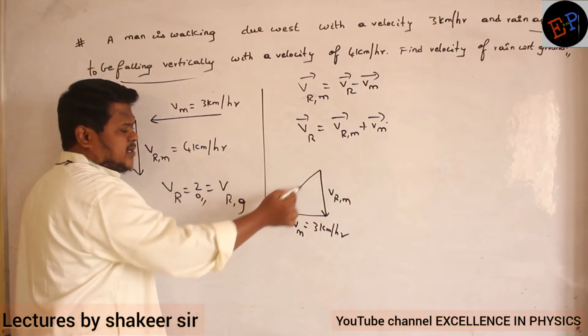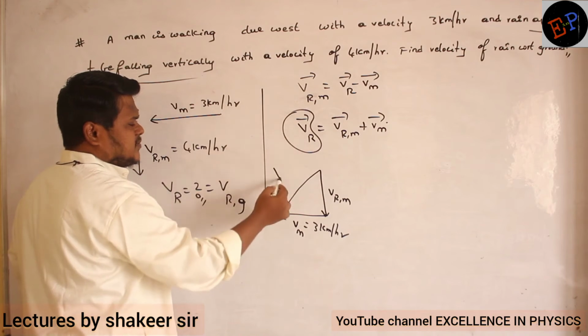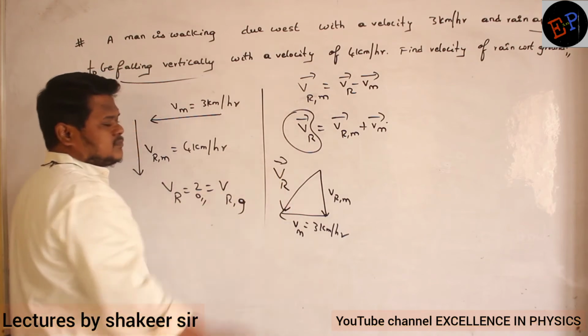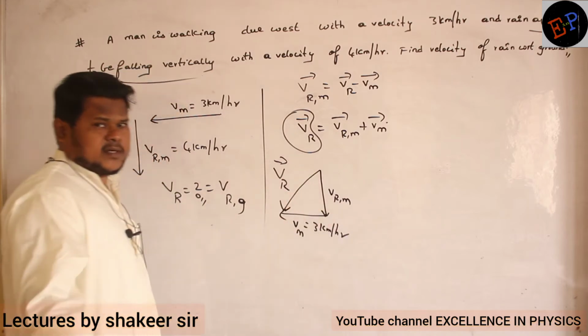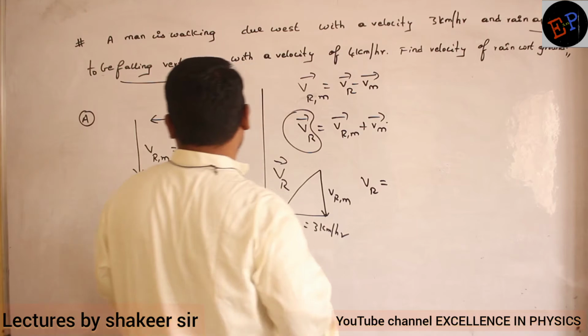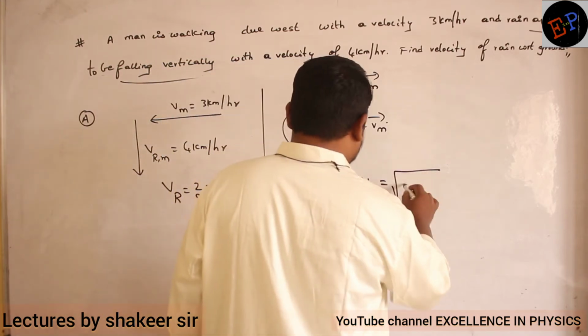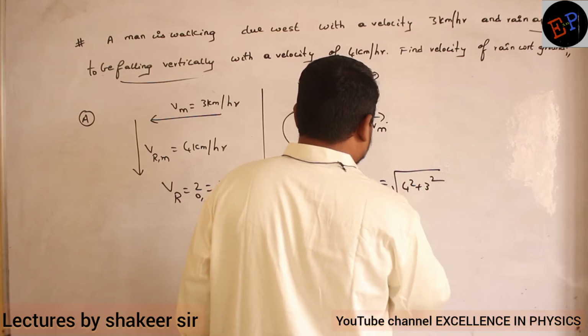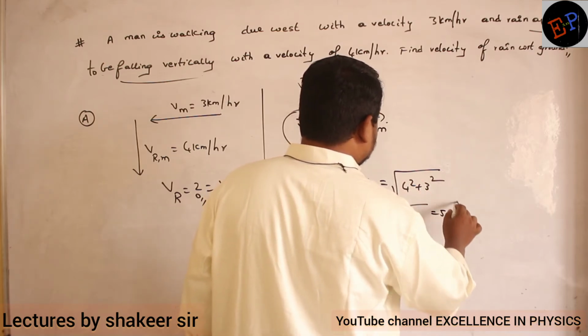So we have joined the vectors head to tail. Now the resultant should be head to head and tail to tail. What is the resultant? Resultant is nothing but velocity of rain with respect to ground. What is this triangle? Right angle triangle. So apply Pythagoras theorem. VR is equal to square root of 4 square plus 3 square. 16 plus 9, 25. So 5 meters per second.